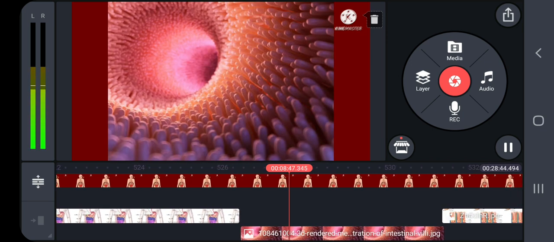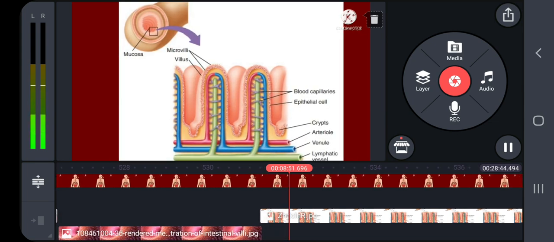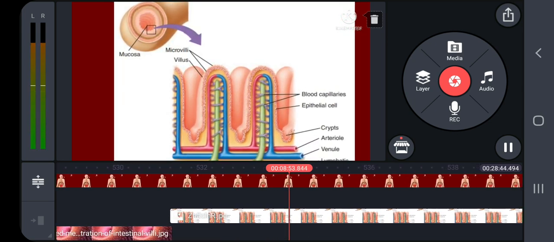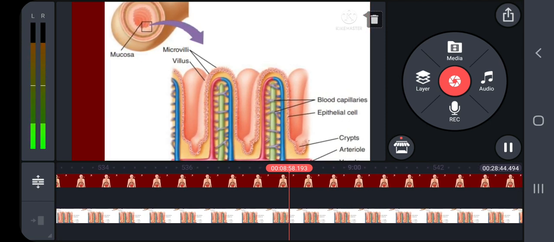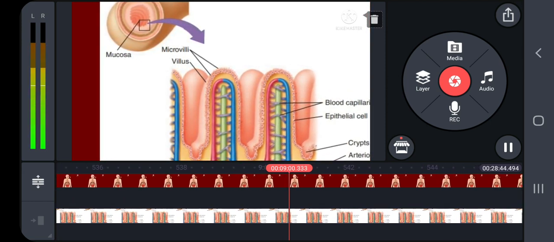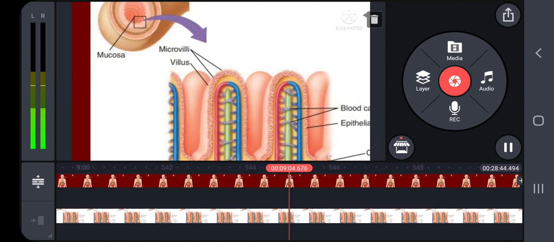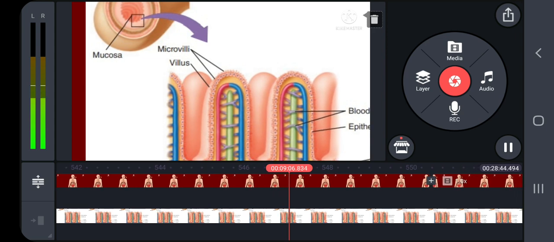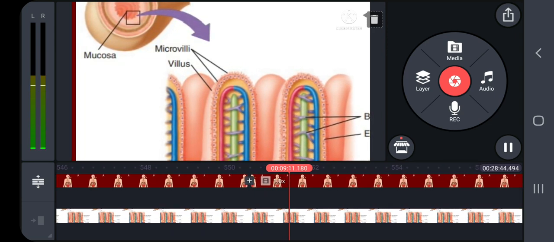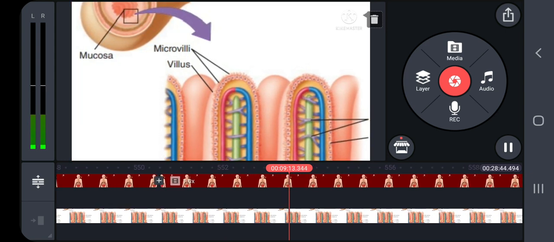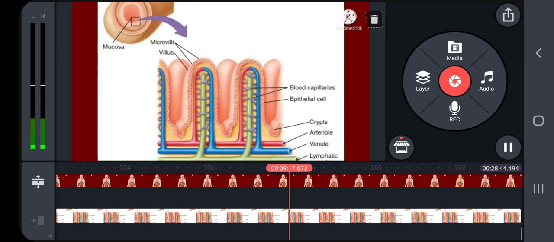The ileal mucosa has numerous vascular projections called villi, which are involved in the process of absorption, and the cells lining the villi produce numerous microscopic projections called microvilli. The microvilli give a brush border appearance that increases the surface area enormously.